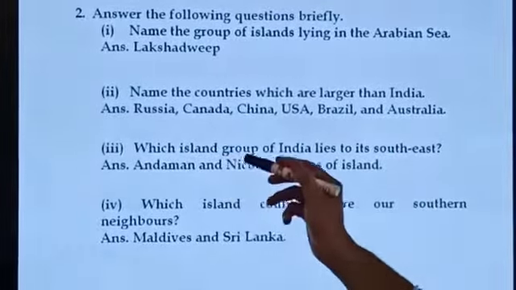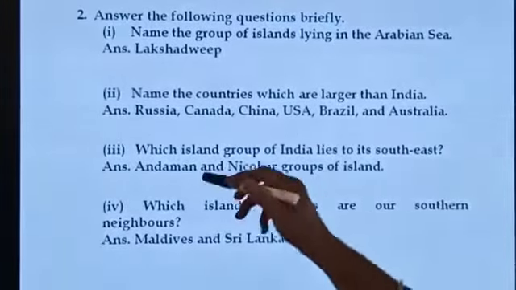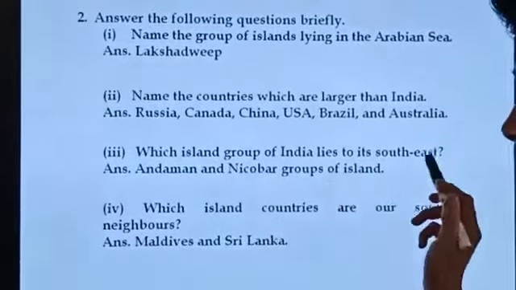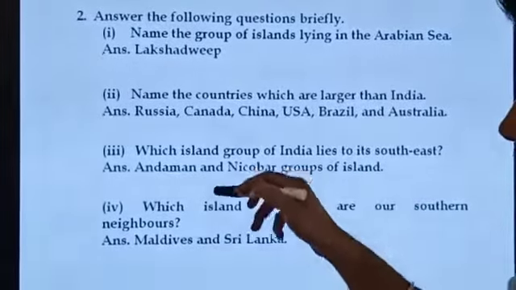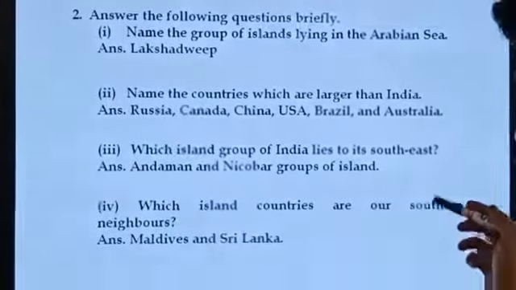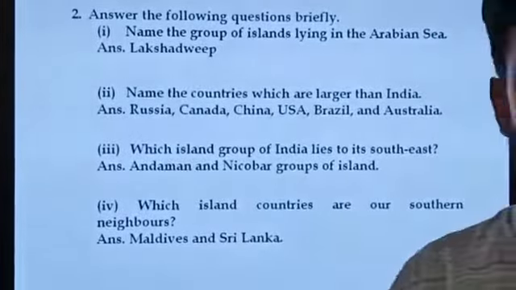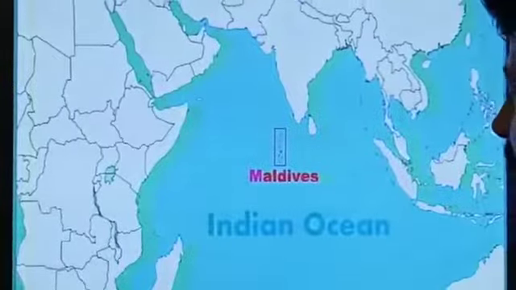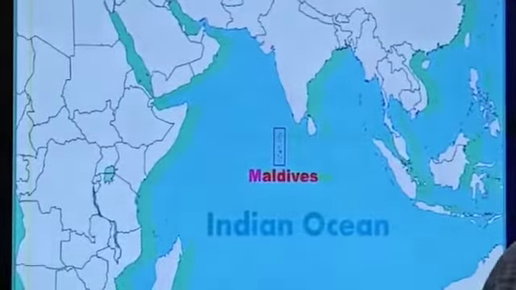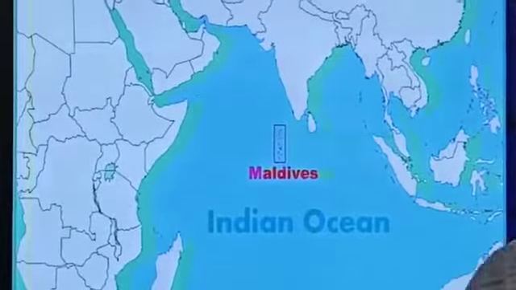Next, which island group of India lies to its southeast? That is the Andaman and Nicobar group of islands. This is also a group of islands. Which island countries are our southern neighbors? Maldives and Sri Lanka. And where is Maldives and where is Sri Lanka? Here it is. This is Maldives and this is Sri Lanka, right?